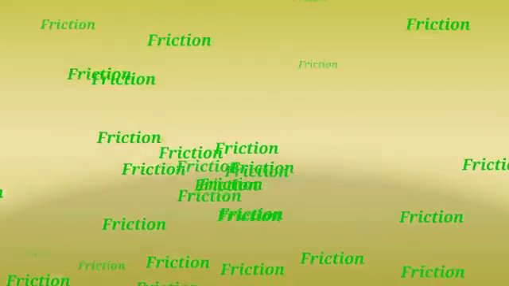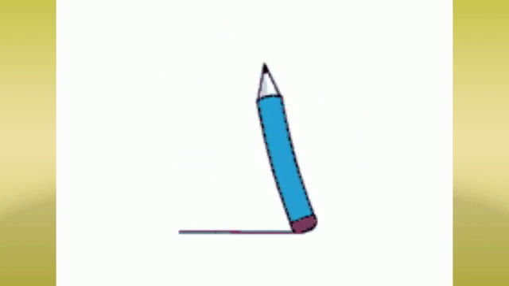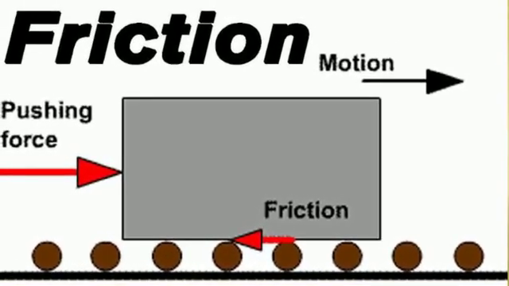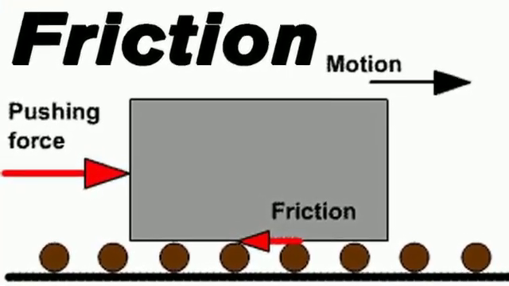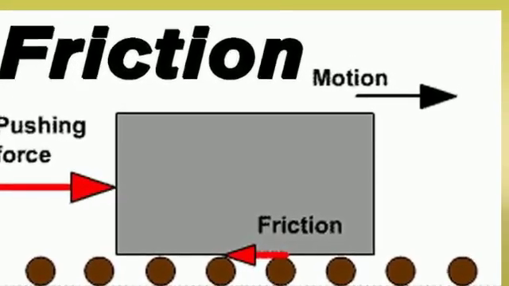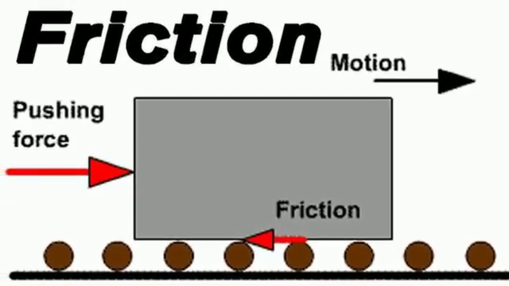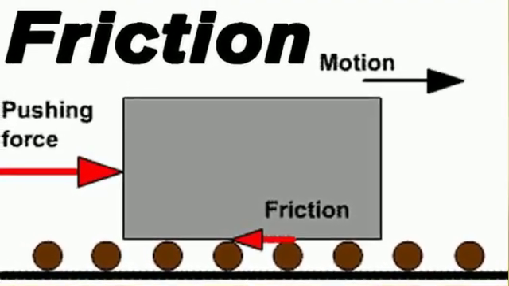Last topic is friction. When we use an eraser on a paper, the shape of the eraser changes. Why? It is because of the friction between the eraser and the paper. So, friction is defined as a force acting between two surfaces in contact or when they slide over one another.